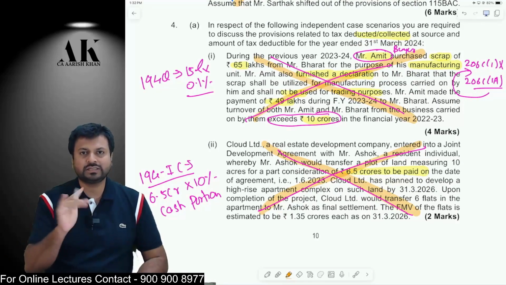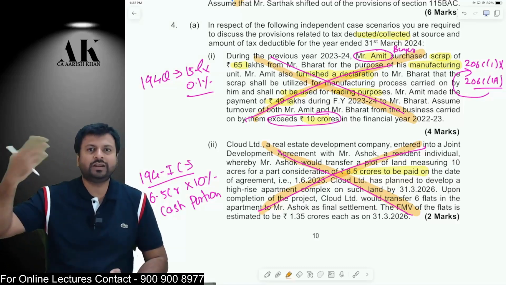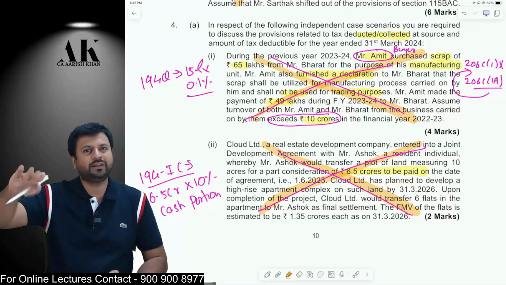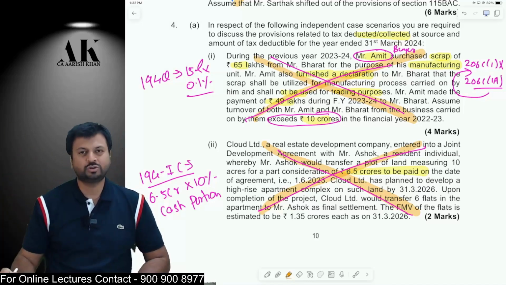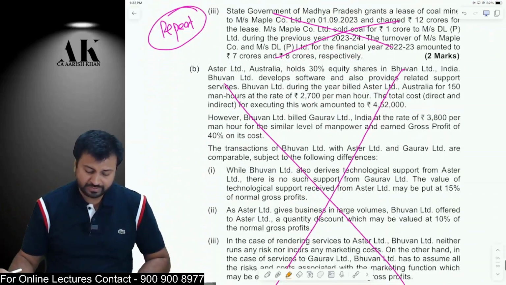I'm not just saying it for the sake of saying. I have done so many papers. What would it take for me to do another one paper completely? But if something is repeating, it doesn't make sense to do it again and again. You also should not do it on the day of examination. We don't have so much time to do repetitive things again and again.